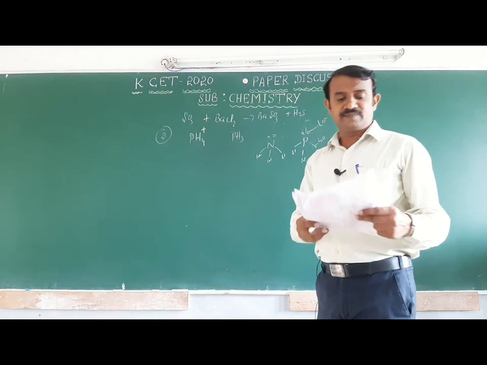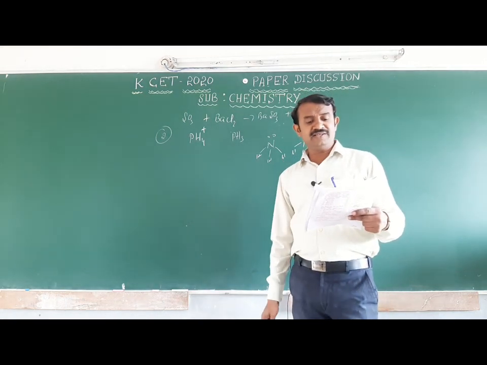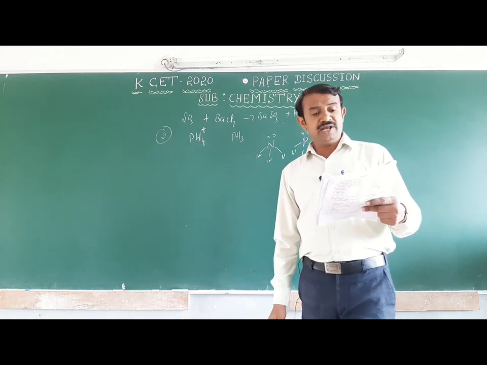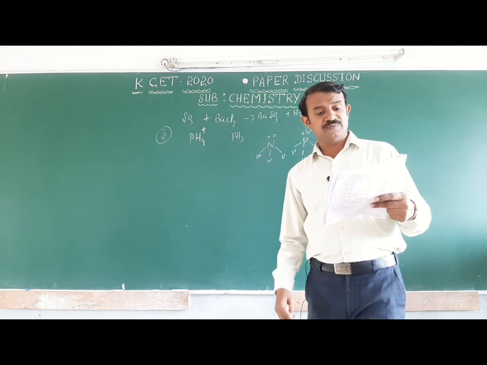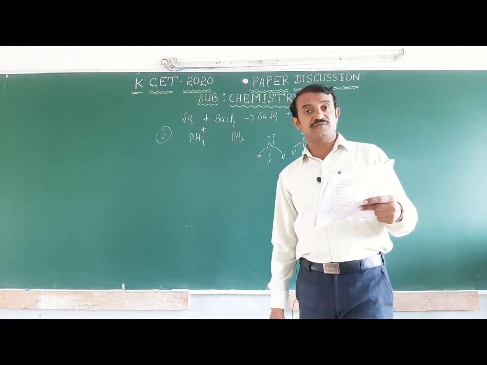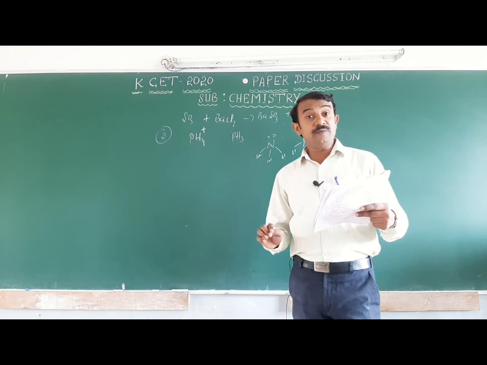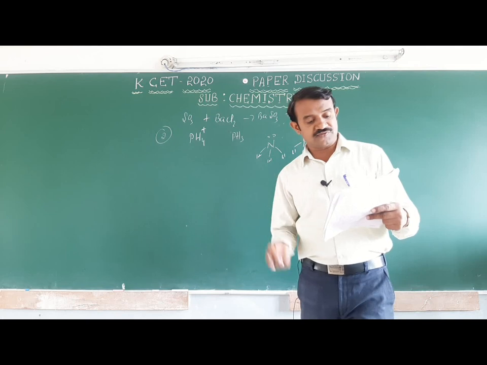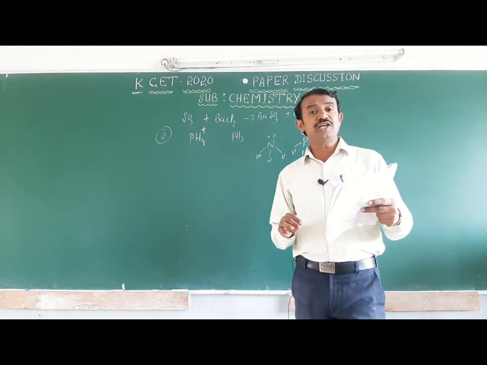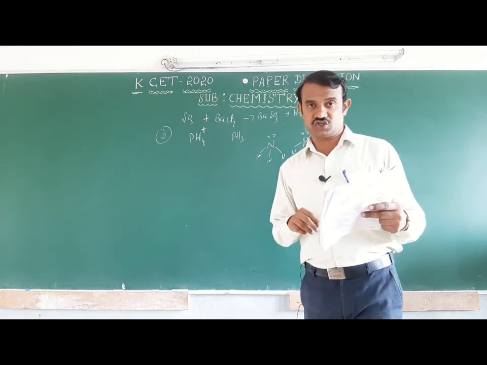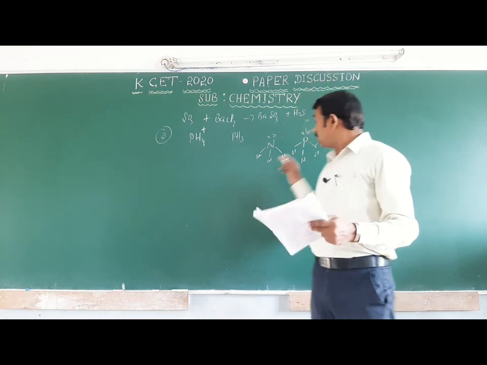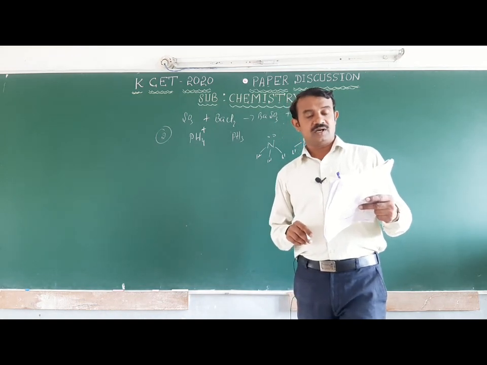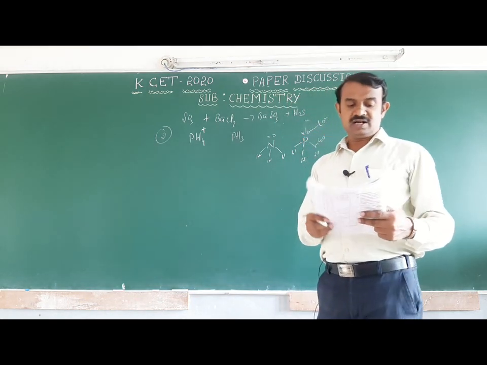The options: the first option, phosphine has a planar trigonal structure. Second, hybridization of phosphine changes when phosphine is converted to phosphonium. Third, lone pair and bond pair repulsion exist in phosphine. Fourth, phosphonium has a square planar structure. The answer is lone pair and bond pair repulsion exist in phosphine. Okay, this is the second one.